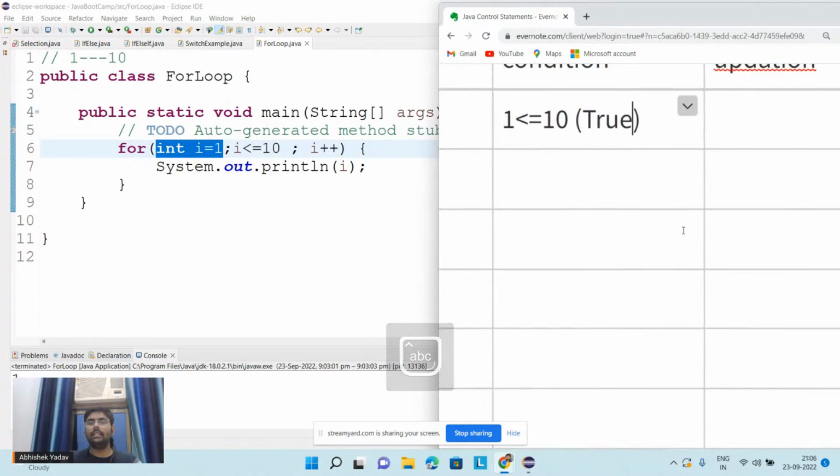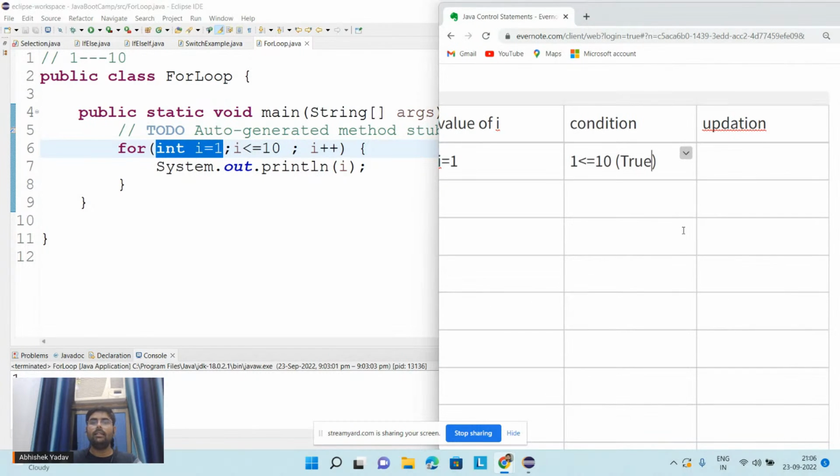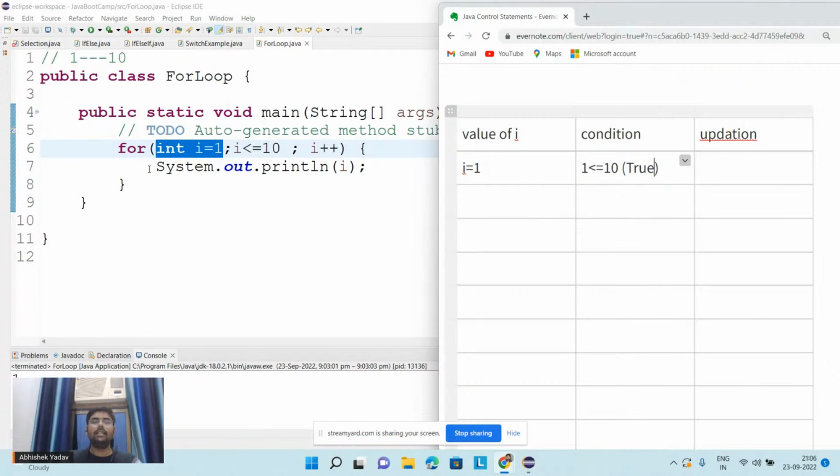If this condition is true, then what will happen? I will move inside the body of the for loop. I will execute line number 7. I will not execute the updation part. Okay, guys? I will not execute the updation part.